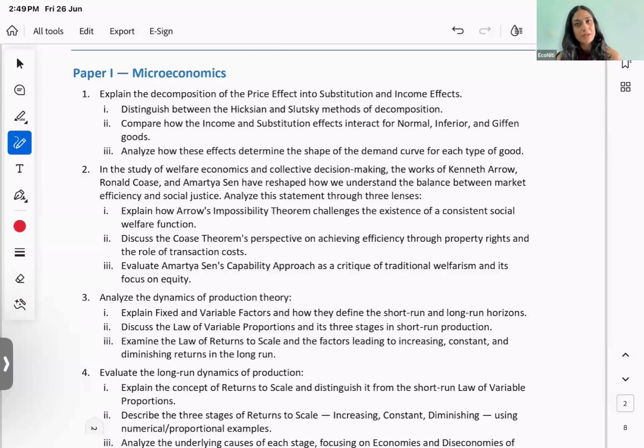Similarly, they expect you to be able to showcase this ability in your answers, right? So you will see that the way questions have been set, a good answer, what they expect you to give is that you are able to